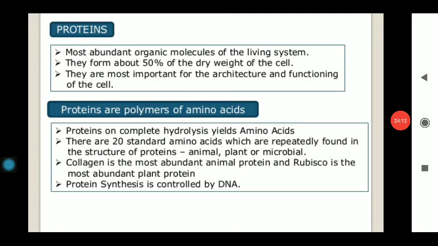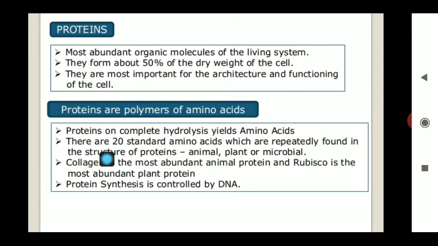Basically, proteins are the most abundant organic molecules present in the living system, in plants as well as animals. They form about 50% of the dry weight of the body cell. You can see how important they are: they are the most abundant structural components and functional units of the cell. Complete hydrolysis of protein yields amino acids, and these amino acids are the building blocks of protein.